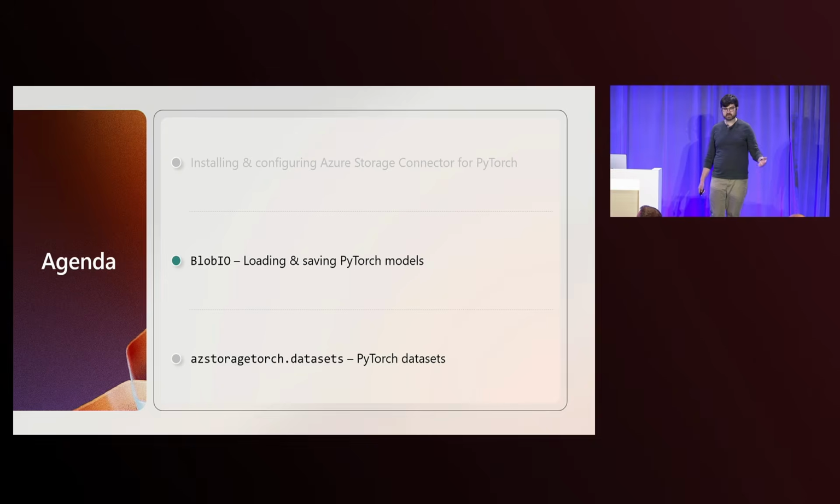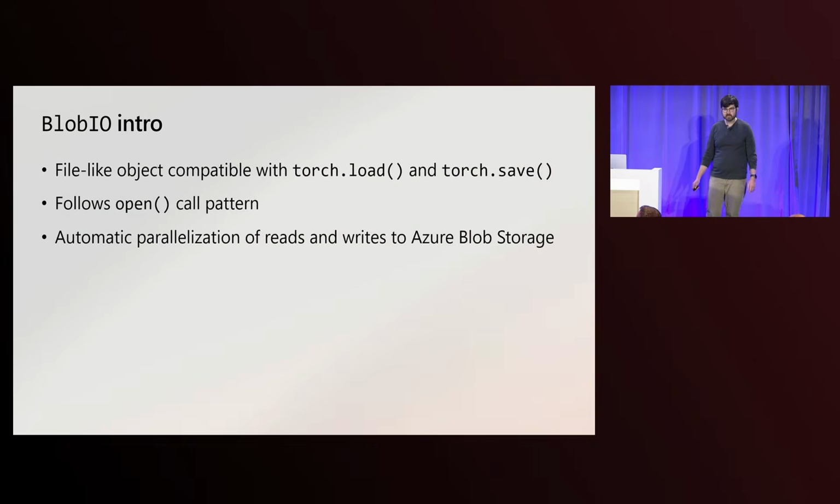So let's talk about the first feature, blob.io. So when it comes to saving and loading models with PyTorch, there's 2 core interfaces you need to be aware of. There's the torch.load and torch.save functions. They both accept strings representing models to read and write your model to, and also a file-like object to read and write to as well. However, PyTorch itself does not offer built-in implementations for reading and writing models outside of your local file system.